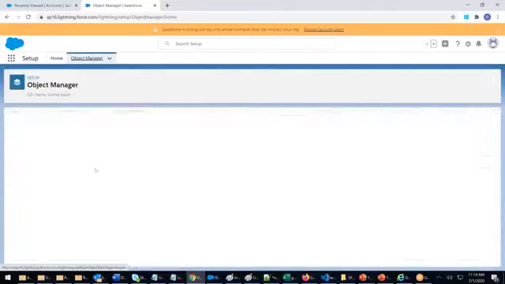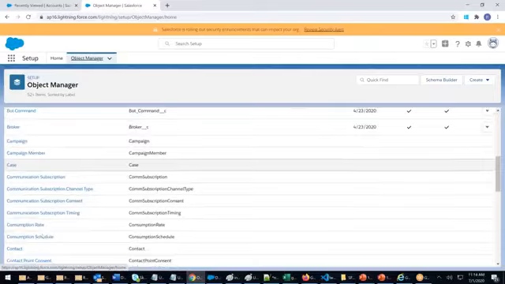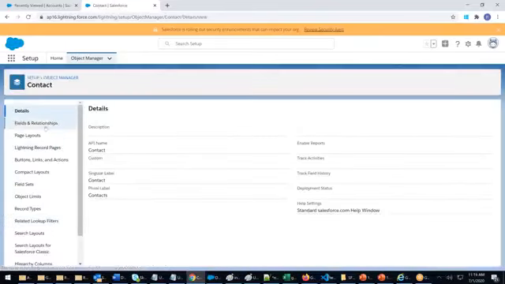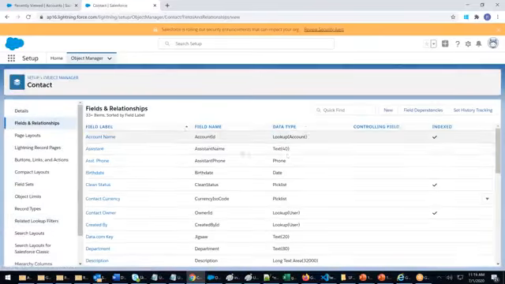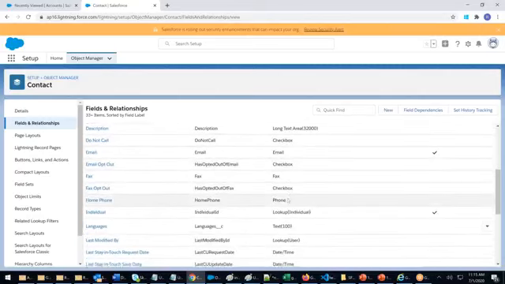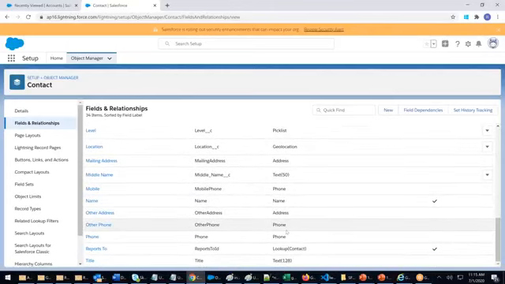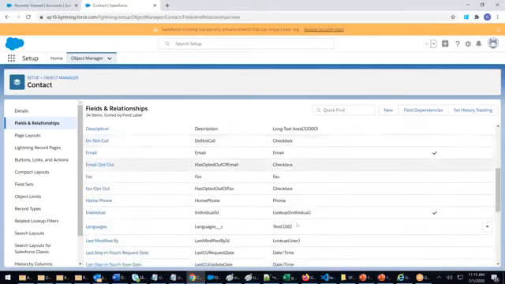I open contact, click on fields and relationships. Do you see any number field? Date field, date field, phone field, phone field... Oof, there is no number. We don't have any number field in this.